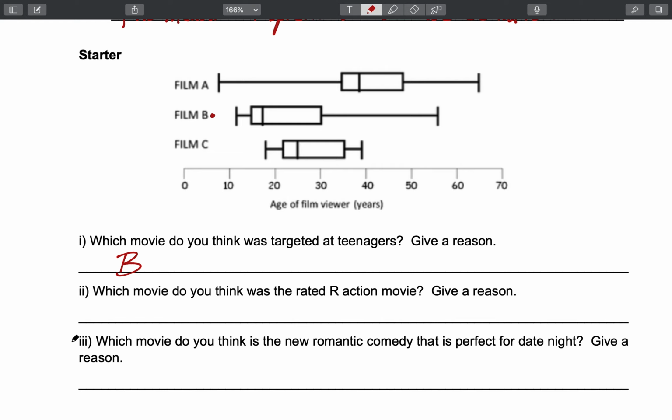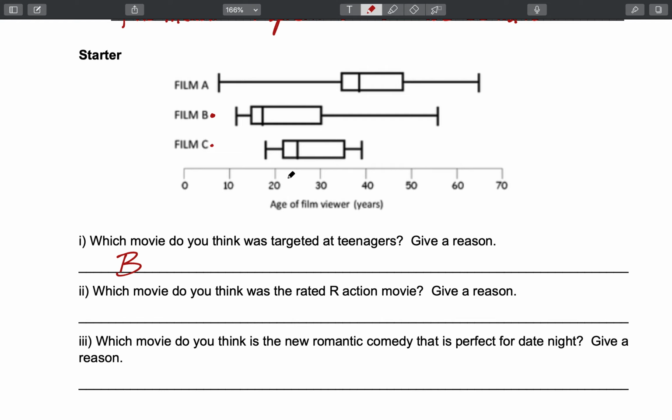Part 2. Which movie do you think was targeted... I think there's a word missing there. Which movie do you think was supposed to be targeted as a rated R action movie? Well, looking at this, I would have to say film C would be a rated R action movie.